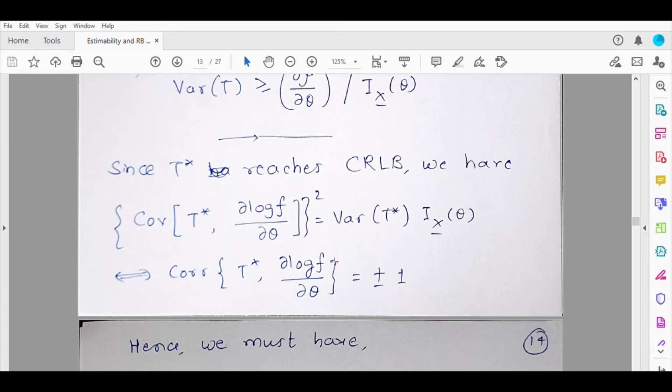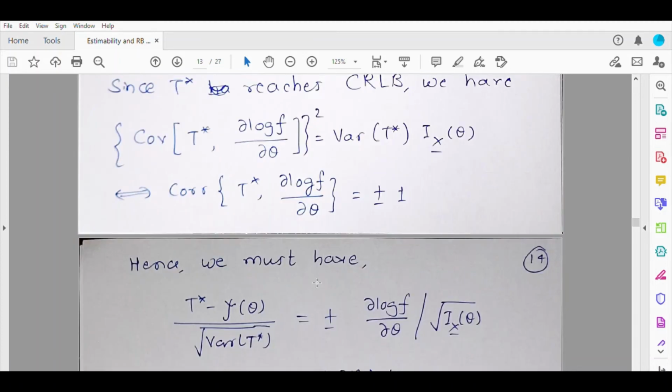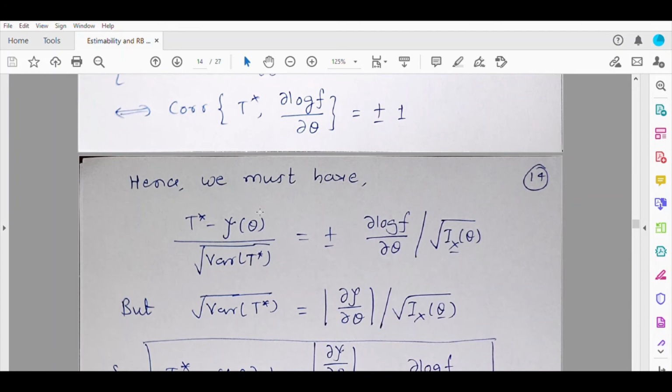Now what we are trying to do here is to get some expression for T star using this condition. What I have done is substitute the expression for the correlation of T star and ∂log f/∂θ. Upon simplification, you will get this: (T star minus ψ(θ)) upon root of variance of T star should be equal to plus or minus ∂log f/∂θ upon root of Ix(θ). So now again go on simplifying this.